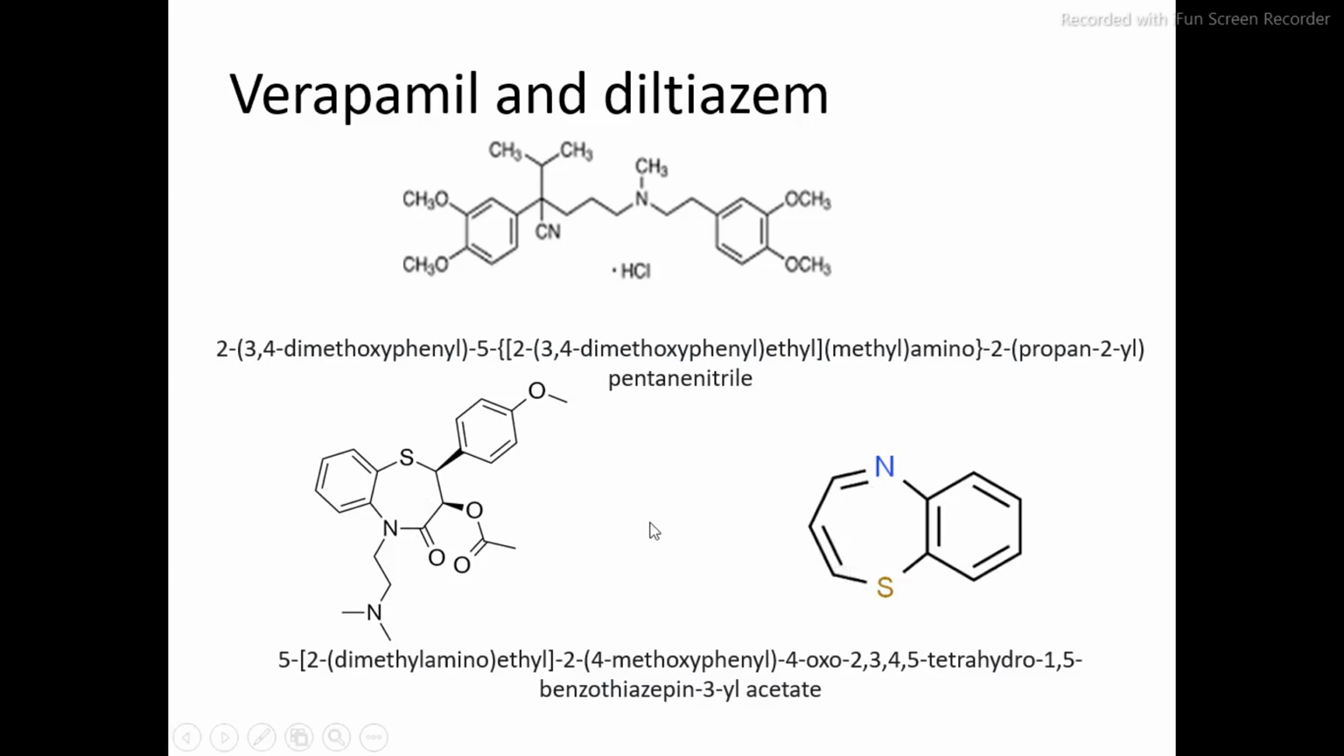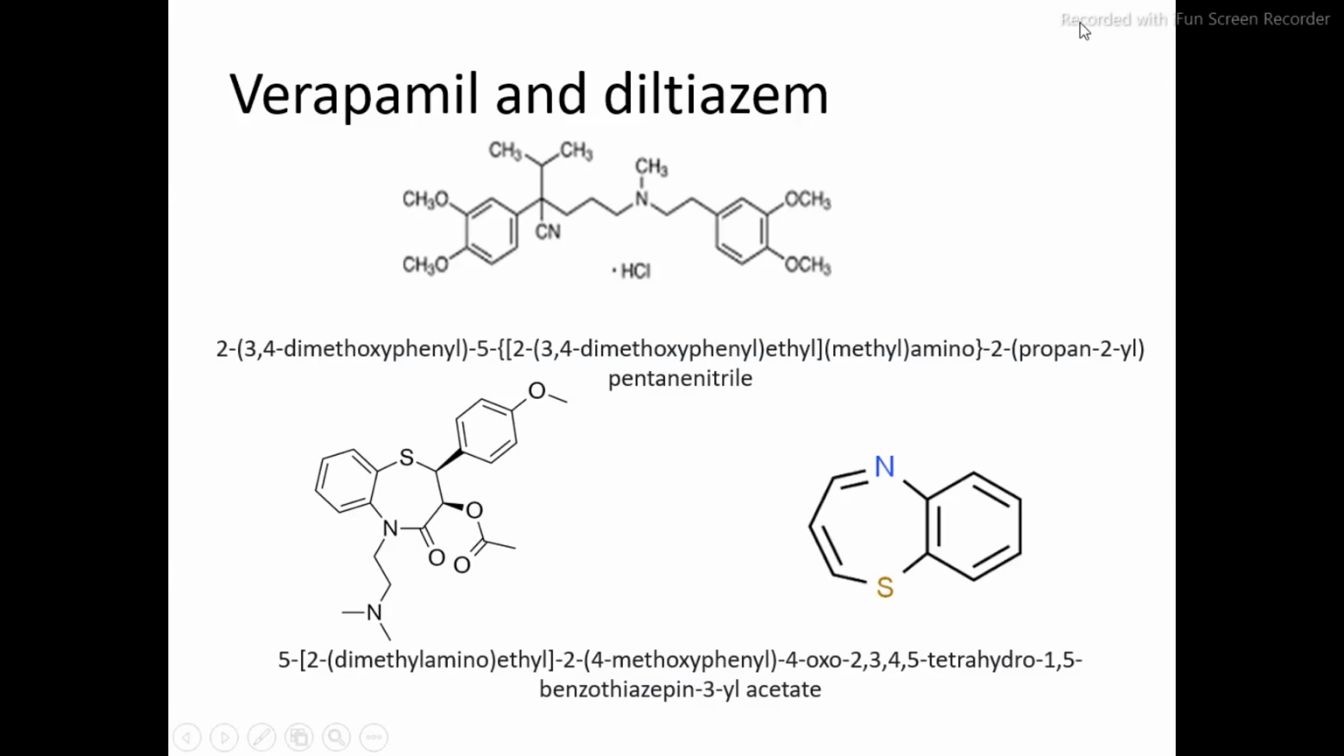Now this is the azepine ring. In the azepine ring there are double bonds between carbon numbers 2, 3 and 4, 5. Now these double bonds are missing. Hence we have mentioned 2,3,4,5-tetrahydro, 1,5-benzothiazepin-3-yl acetate. So this is the IUPAC nomenclature of diltiazem.